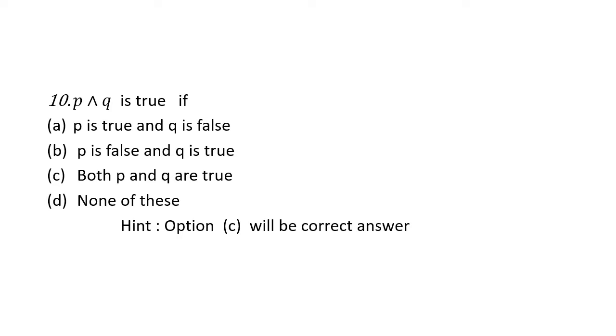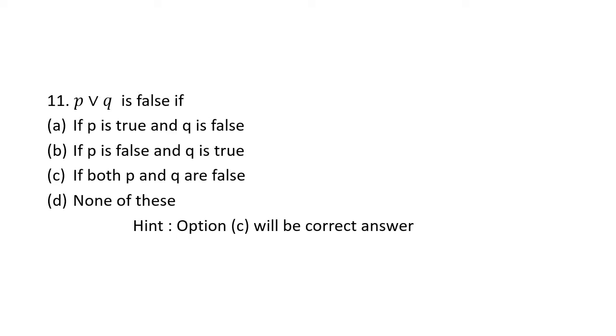We'll move on to the next question. Now next: P or Q is false if P is true and Q is false; P is false and Q is true; both P and Q are false; and so on. Again, it's a very interesting thing.